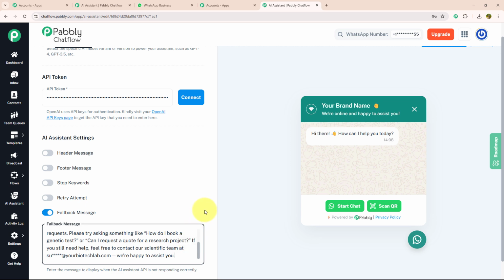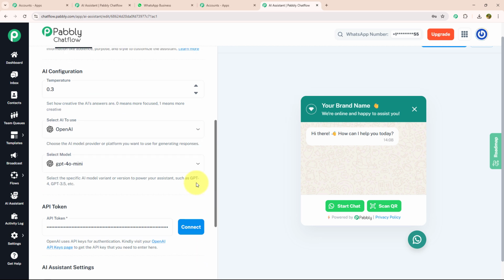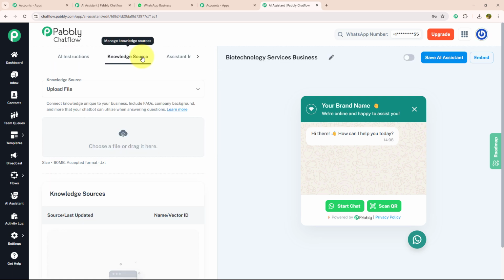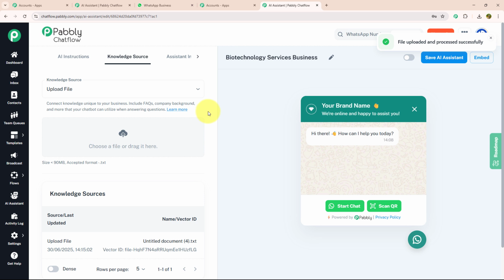Now that we have completed our AI instruction setup, let's move forward to the knowledge base source. Here I need to upload the knowledge source in text format. This file will serve as the reference for the AI assistant, and it will use the information to generate accurate and relevant responses. As you can see, my file is uploaded successfully.